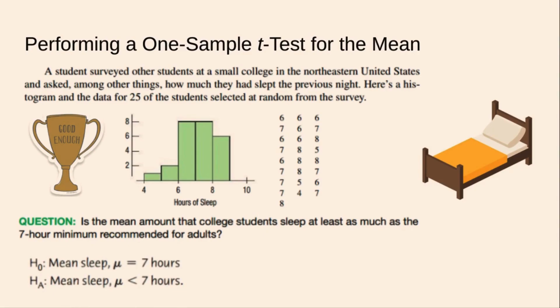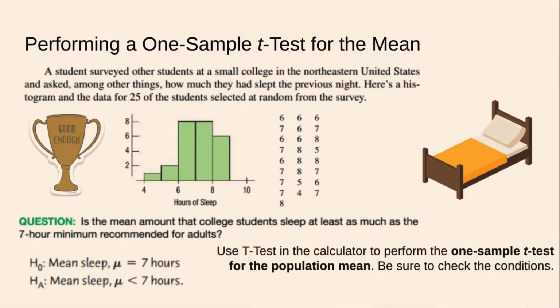So here are our hypotheses. The mean sleep is equal to 7 hours for the null, and the mean sleep is less than 7 hours for the alternative. We're testing to see, is this sleep for college students at this college on average less than that 7-hour mark? So those are our hypotheses, and now we're going to use the t-test in the calculator to perform the one sample t-test for the population mean. We have already checked the conditions. That's great. Now let's go to the calculator.